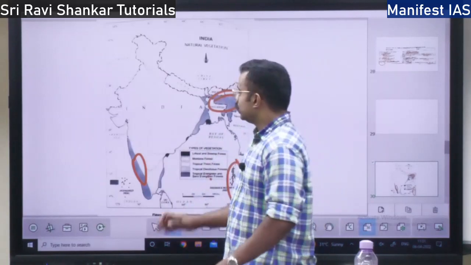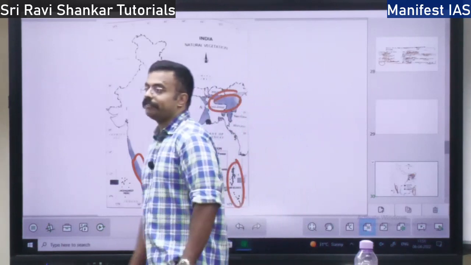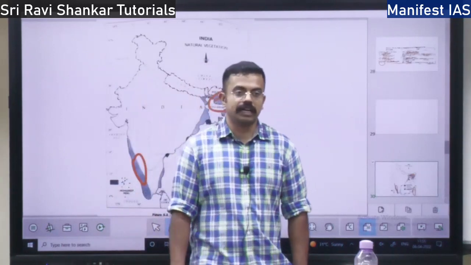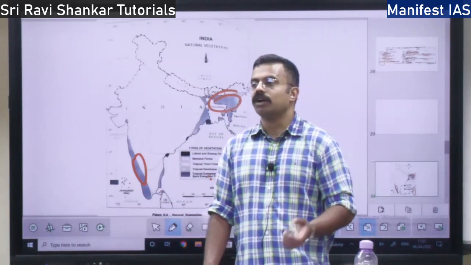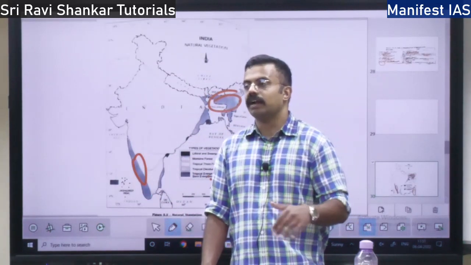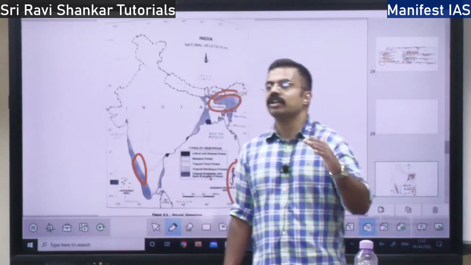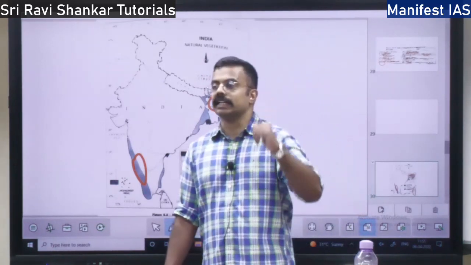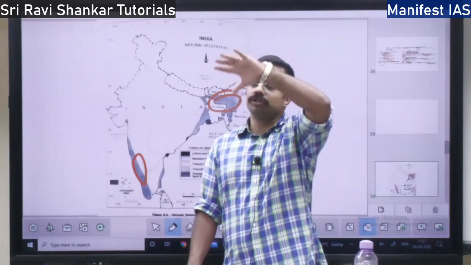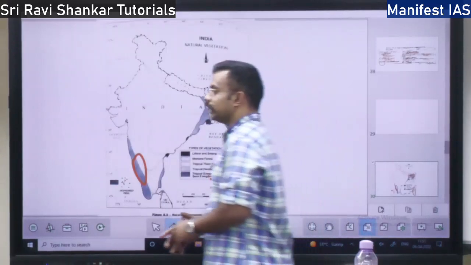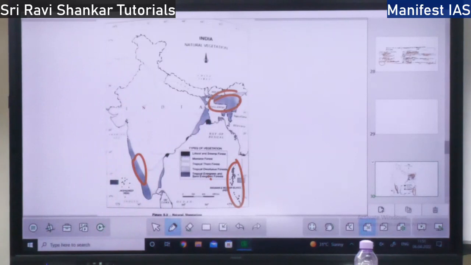Here in this region there is good stratification of trees. If you look at the evergreen forest, at the bottom level you will find some creepers or shrubs, right? On the next level you will find some higher trees. At the highest level you will find the tallest trees. So there is good stratification of trees. I will show you the stratification in the evergreen forest.